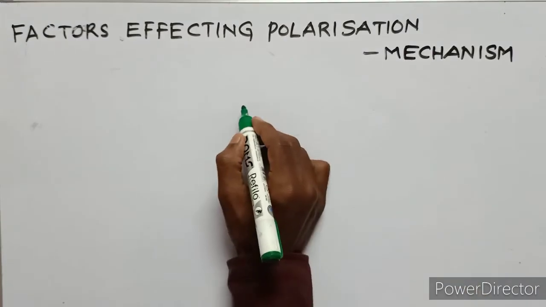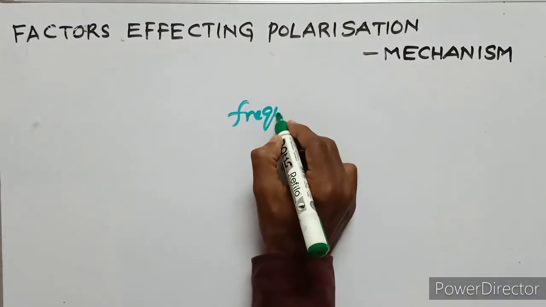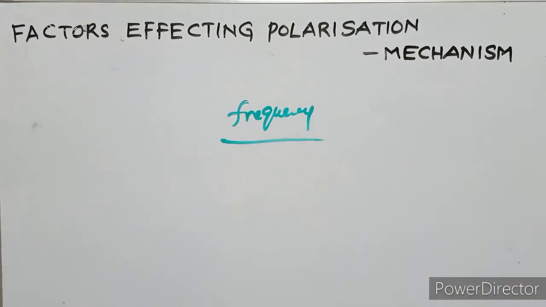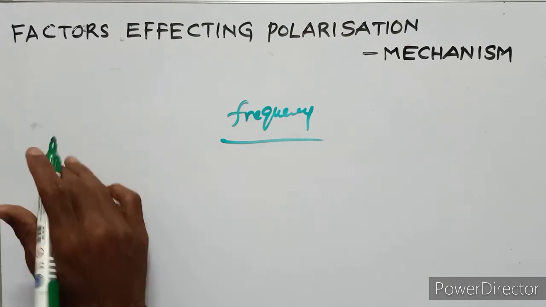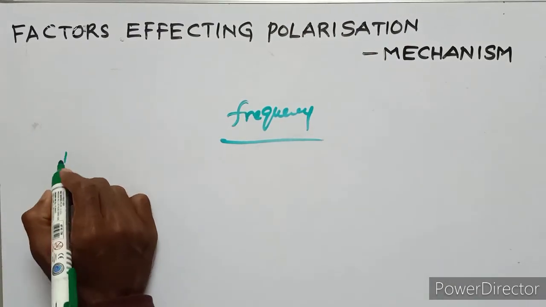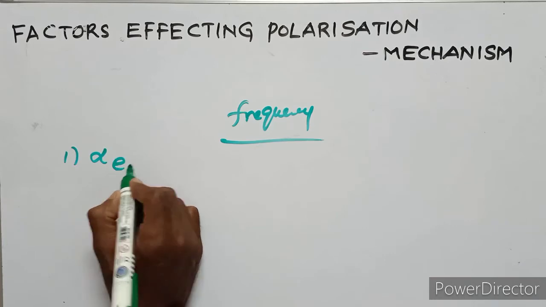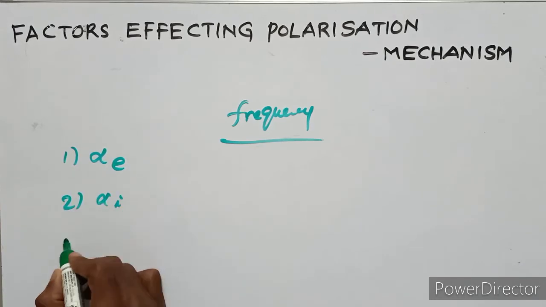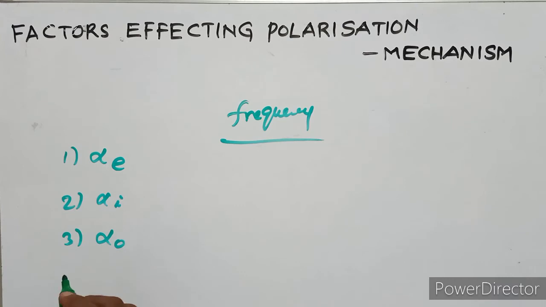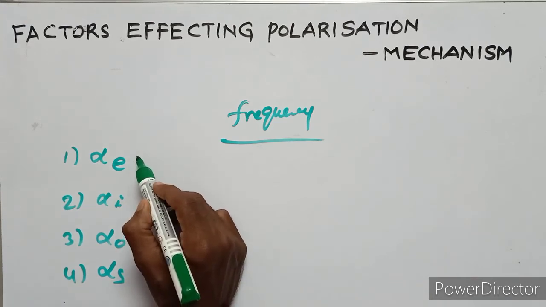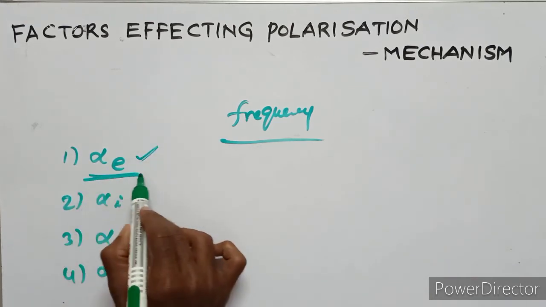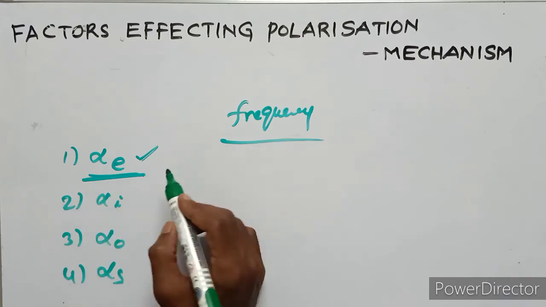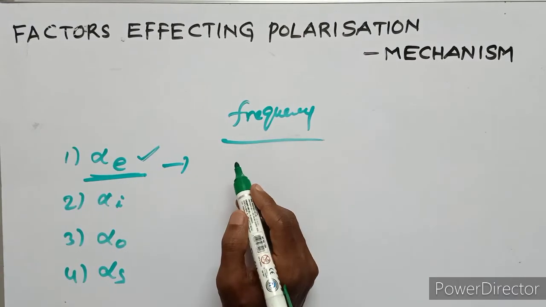Second factor is the frequency dependence. Same as the temperature factor, this applies to electronic polarization, ionic polarization, orientational polarization, and space charge polarization. Electronic polarization occurs at high frequency during the applied voltage.